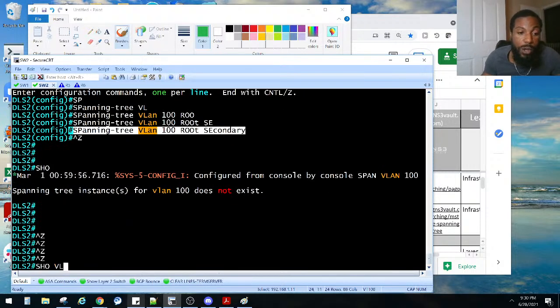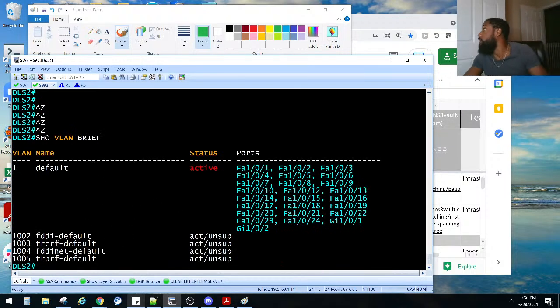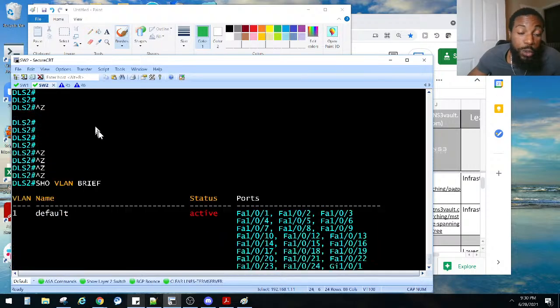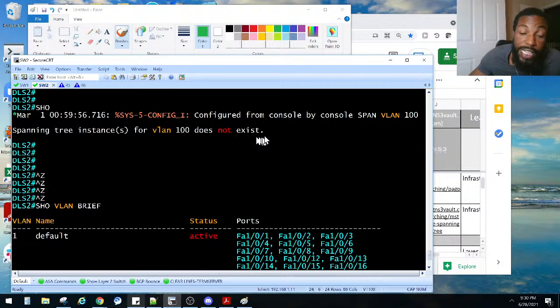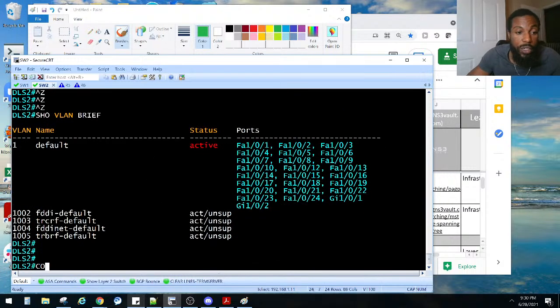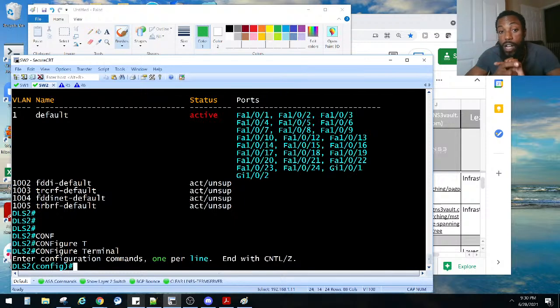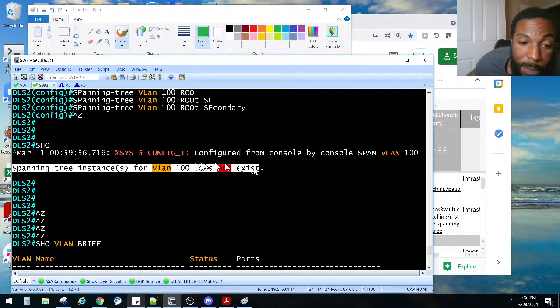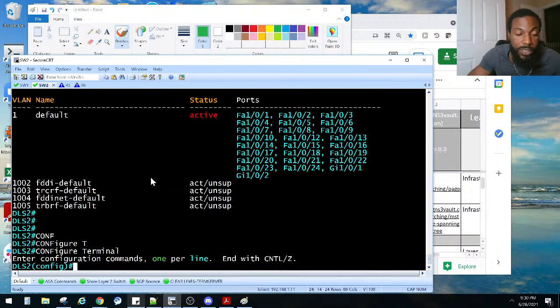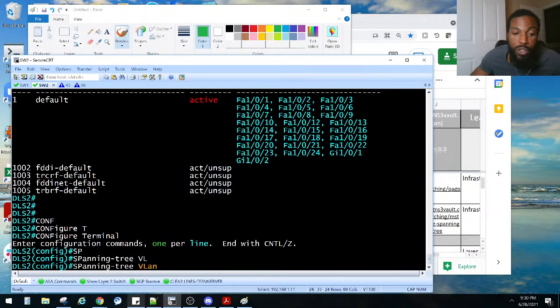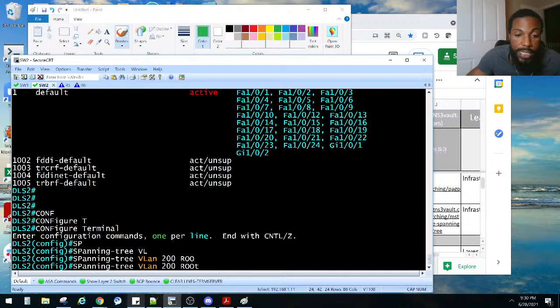That's interesting, right? Why? Show VLAN brief. Is 100 on there? No. Why? Because he is in transparent mode. So let's do the same thing for VLAN 200. Configure terminal. And this is also why I was thinking we needed to be in server mode too, because we don't have any instances for VLAN 100. Why? Because we don't have VLAN 100 on here. No spanning tree instances. So let's do that anyway for VLAN 200 as well.